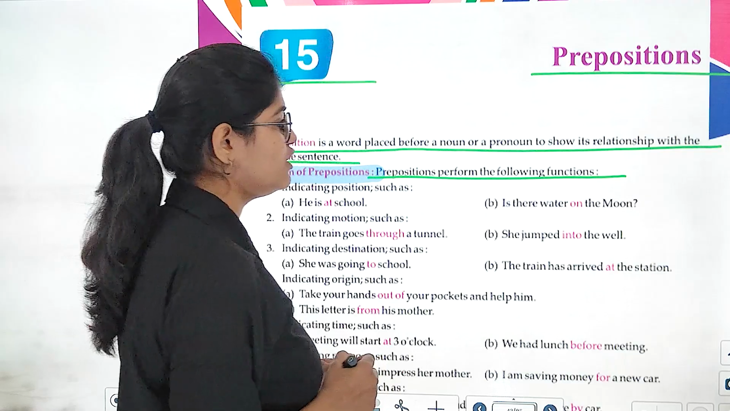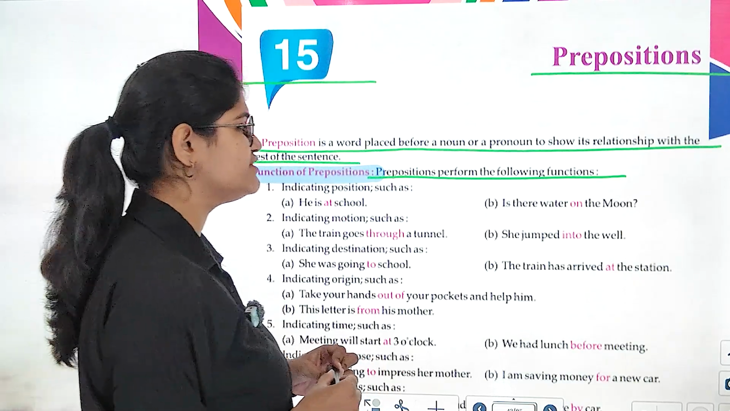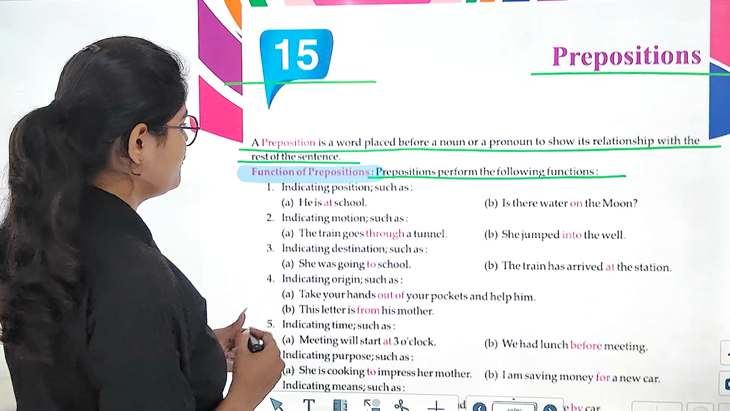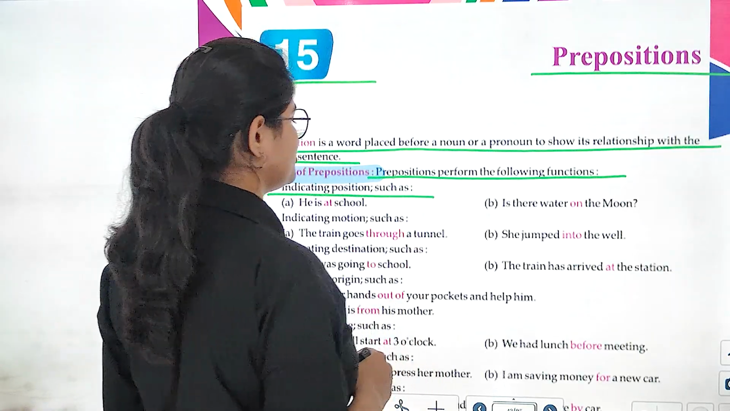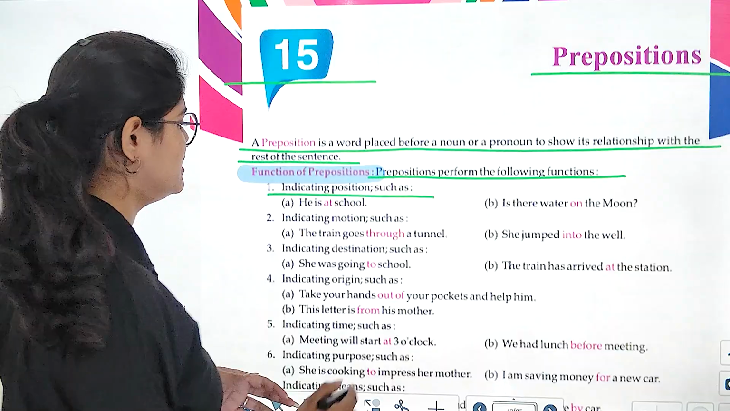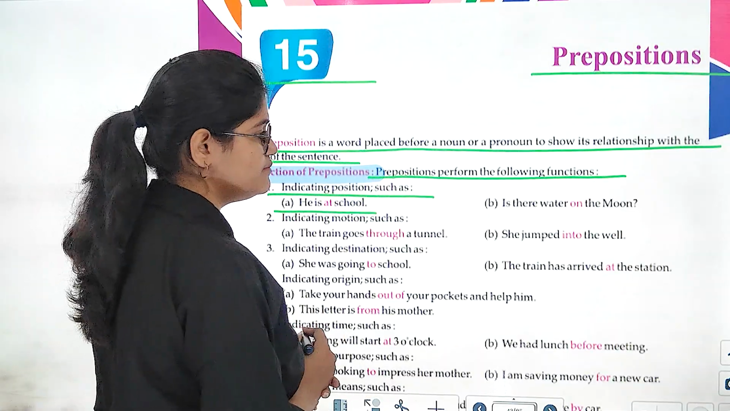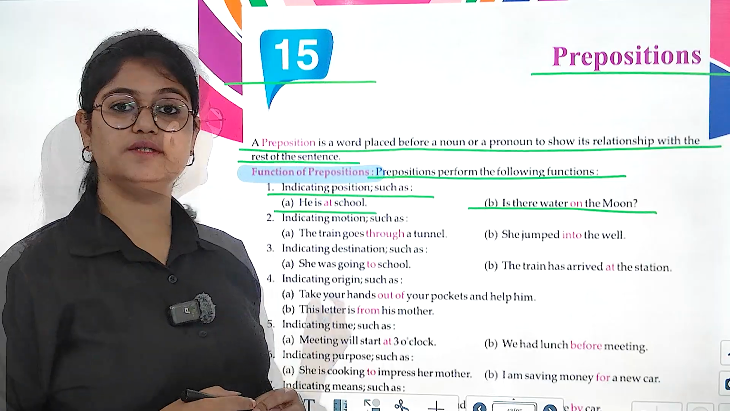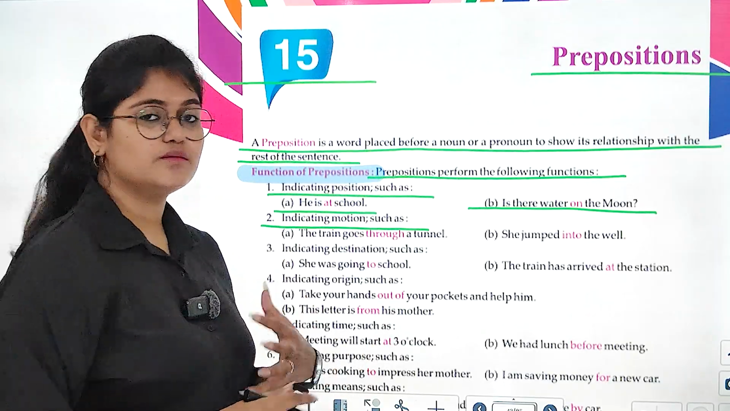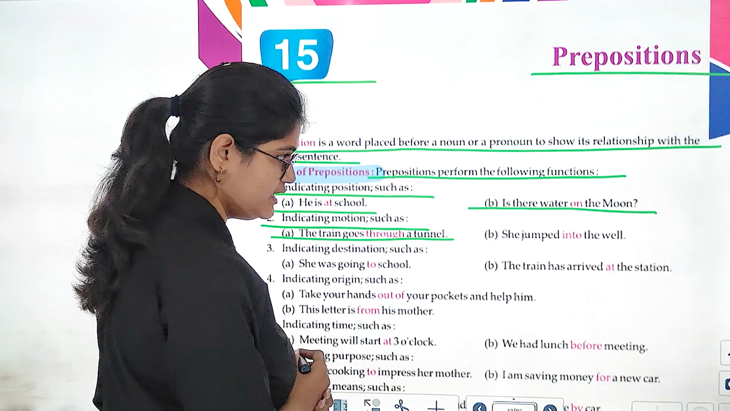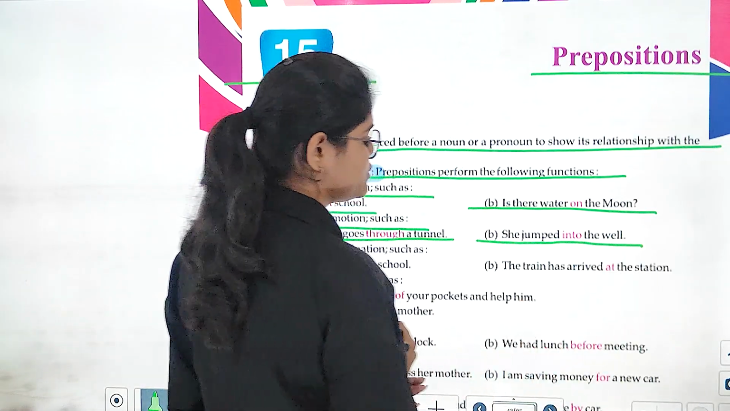Prepositions perform the following functions. कि prepositions जो हैं वो ये सभी functions perform करते हैं. First, indicating position. Position indicate करते हैं जैसे कि he is at school. Is there water on the moon? Indicating motion. एक motion को दिखाते हैं. The train goes through a tunnel. She jumped into the well.